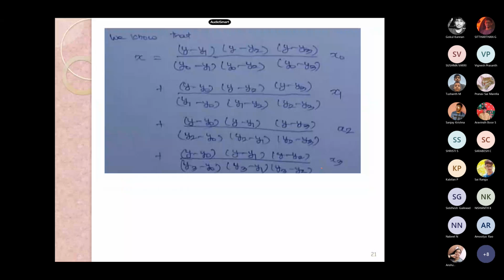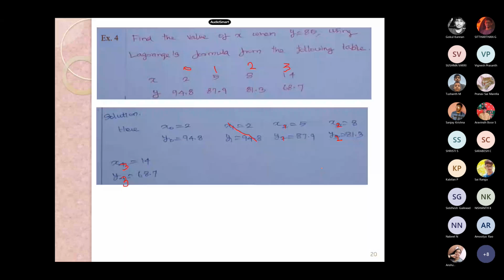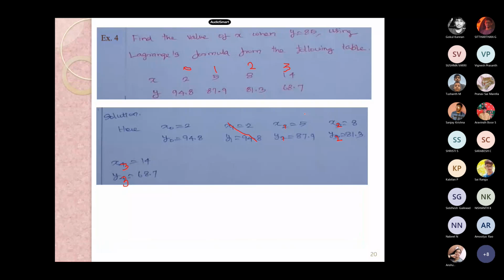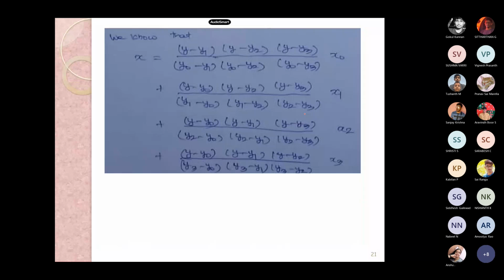This is the formula, and this is the generalized formula. When we are restricted to 3 terms, beginning with 0, we stop our iteration at y minus y3, having the terms from 0 to 3. So the specific formula for this case is: y minus y1, y minus y2, y minus y3, divided by y naught minus y1, y naught minus y2, y naught minus y3.